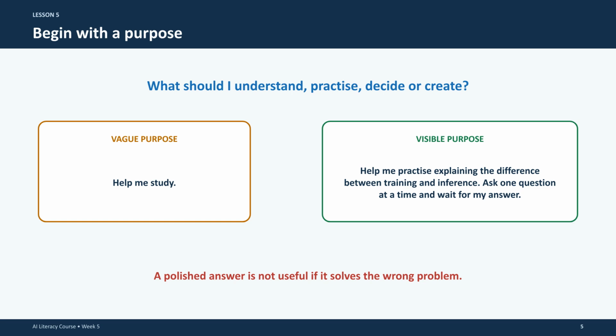Begin with a purpose. Ask yourself, what should I understand, practice, decide, or create? Vague purposes lead to vague responses. A polished answer is not useful if it solves the wrong problem.